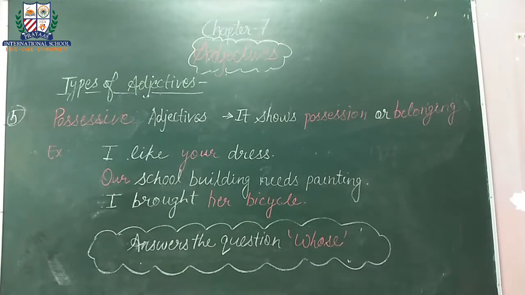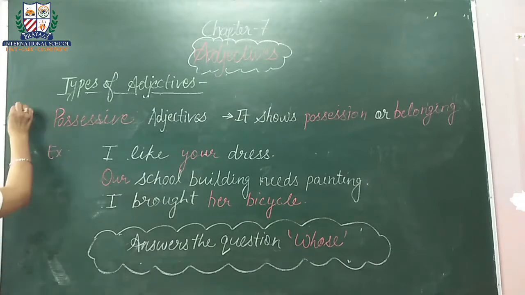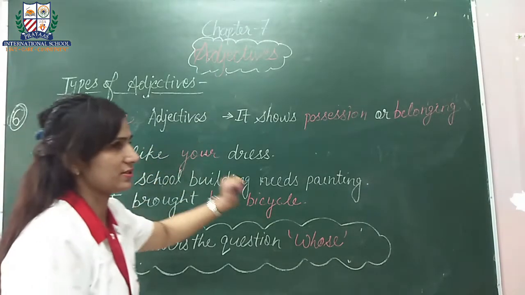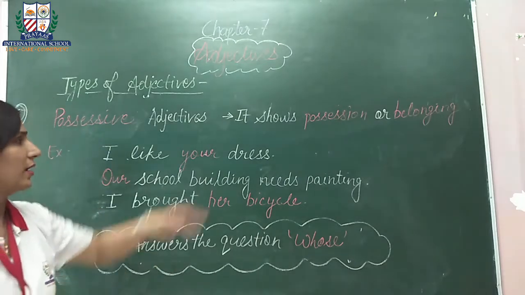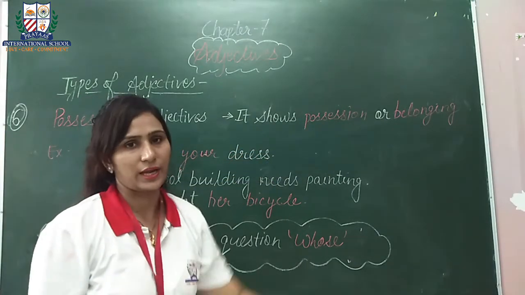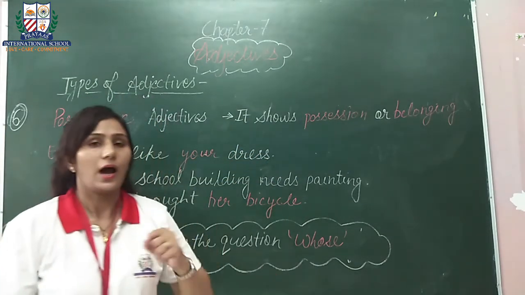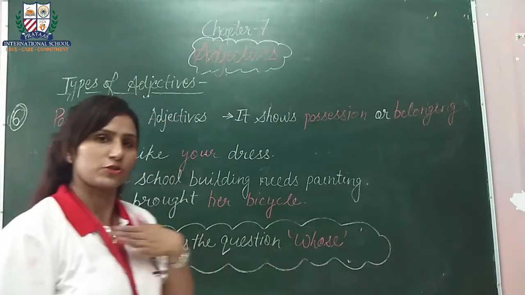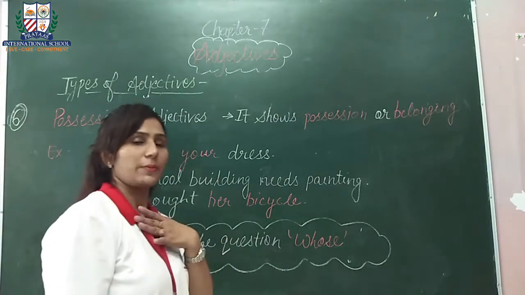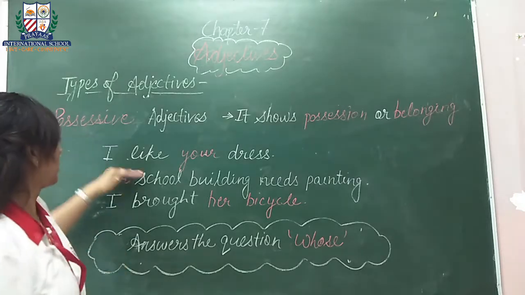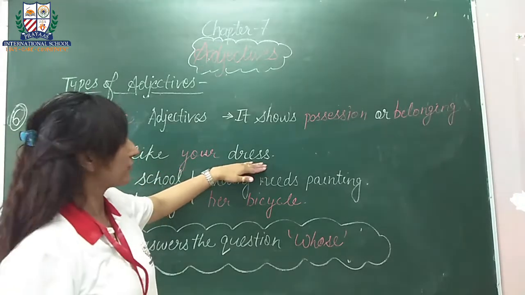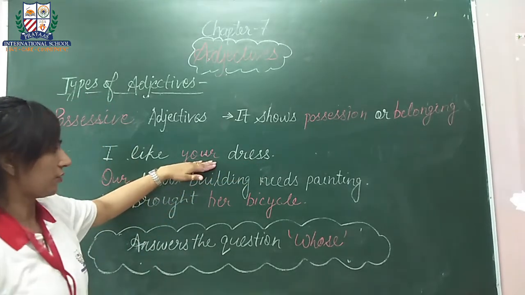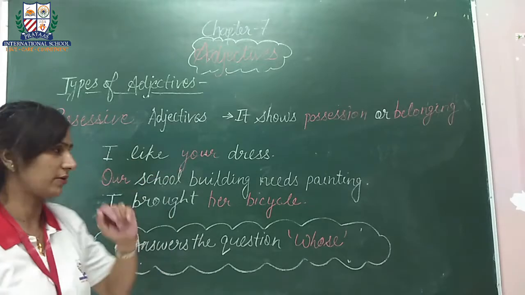Now we will study possessive adjectives. So beginning with our sixth and last type of adjective, that is possessive adjectives. Possessive adjectives show possession or belonging. If I say my book, I am telling that the book is mine. My book. So the book belongs to me, or I am showing my possession. My book. I like your dress. Dress is the noun and your shows possession. Your dress.